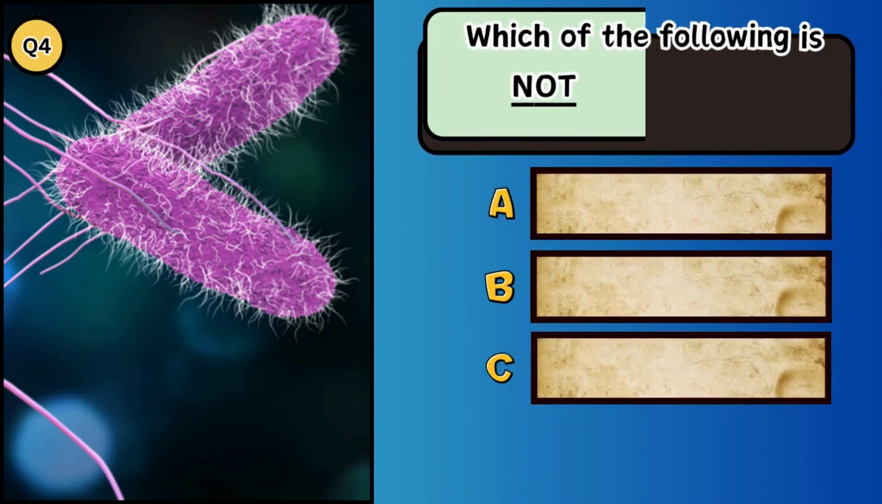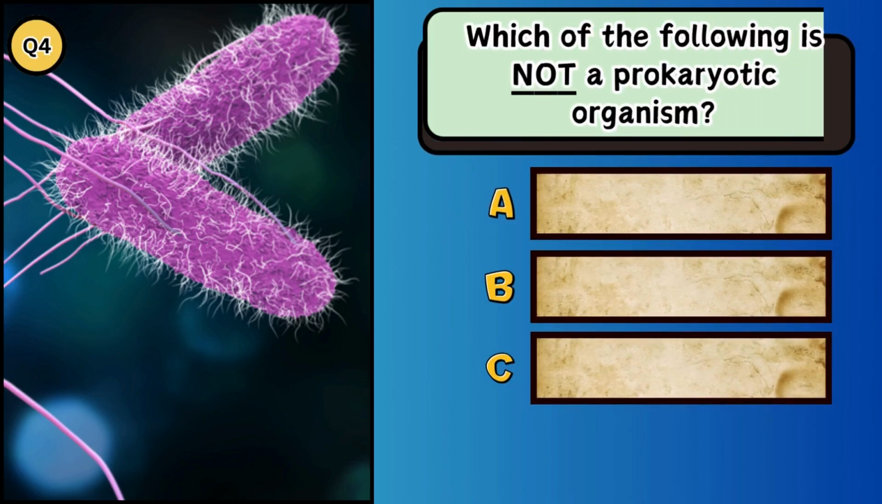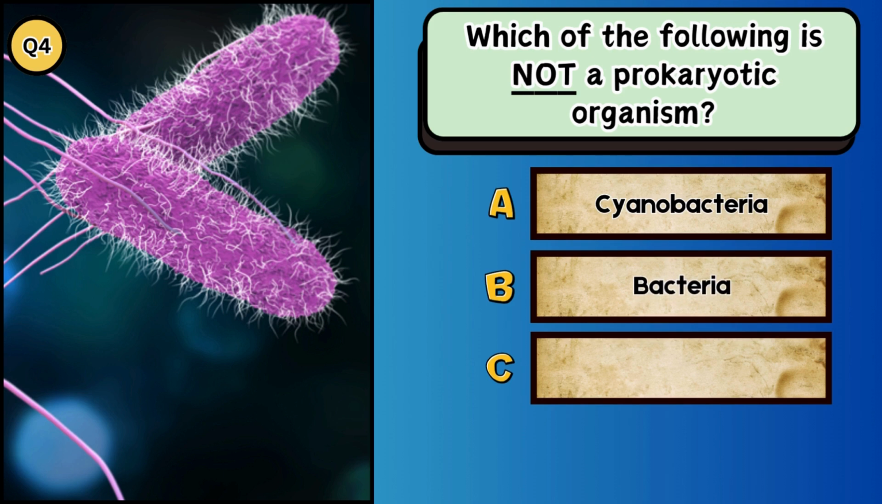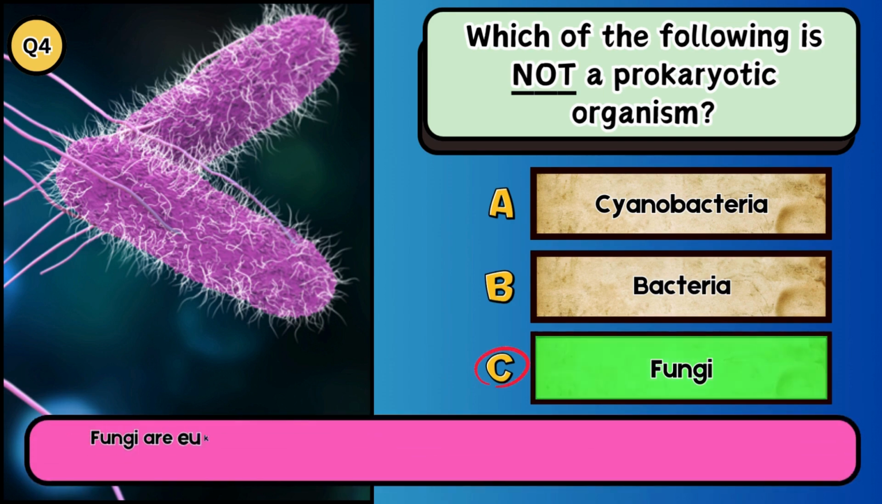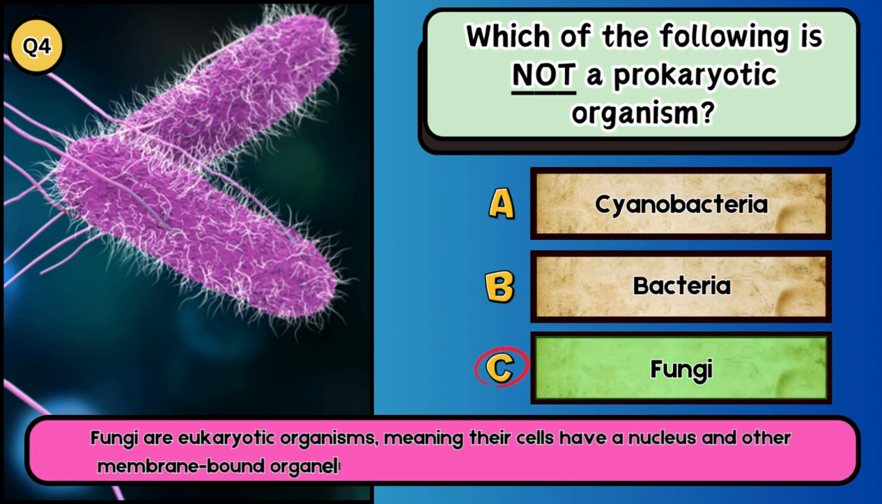Which of the following is not a prokaryotic organism? A. Cyanobacteria. B. Bacteria. C. Fungi. The answer is C. Fungi. Fungi are eukaryotic organisms, meaning their cells have a nucleus and other membrane-bound organelles.